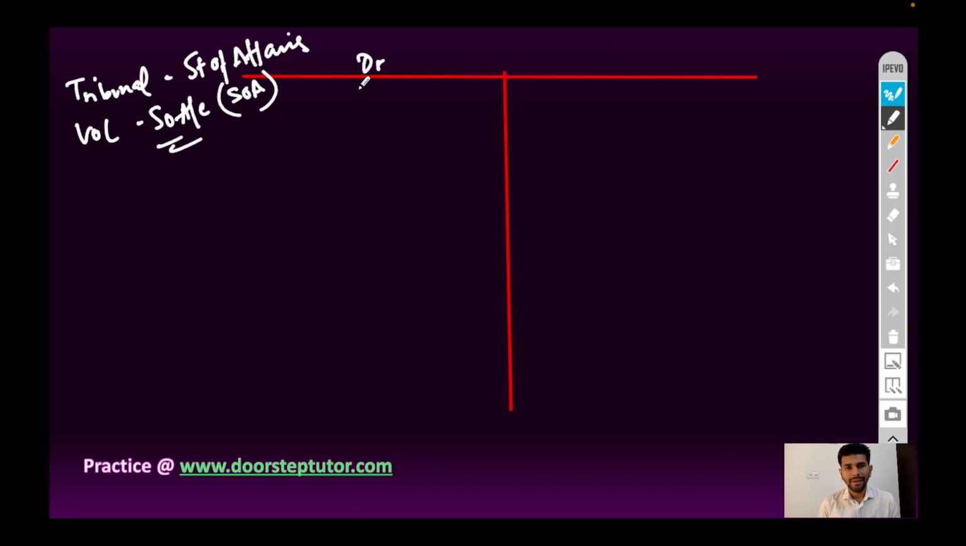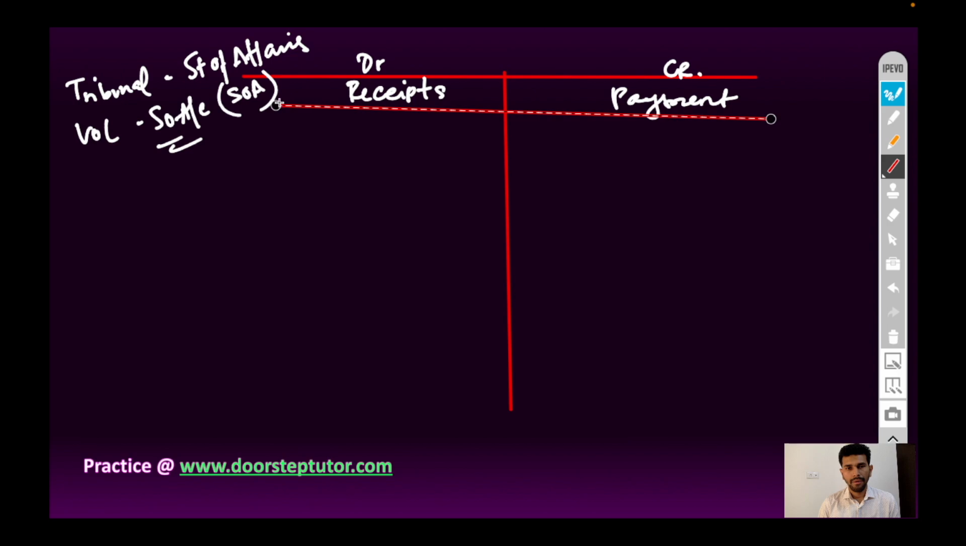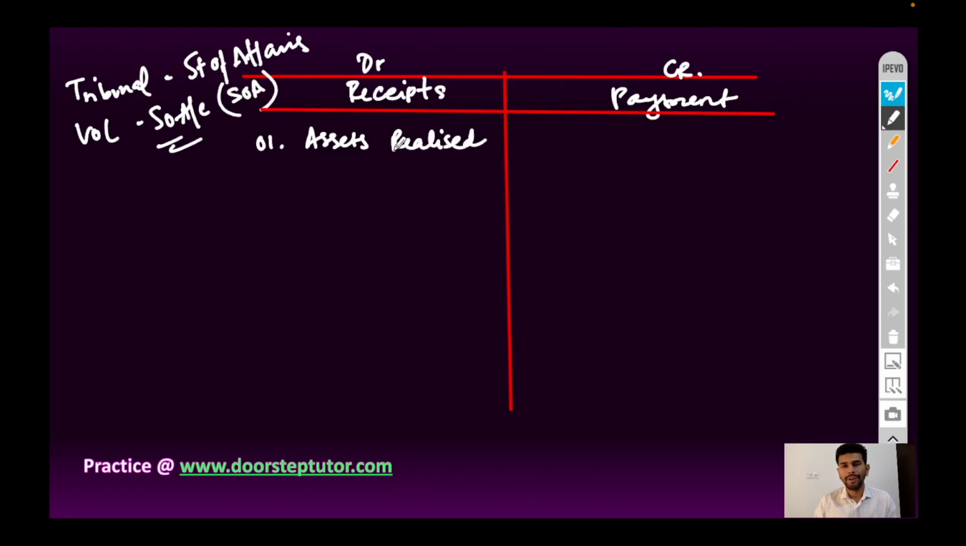The debit side is the receipt side and the credit side is the payment side. The first point will be assets realized on the debit side, because if assets are sold, then there will be receipt of cash. So it will come on the debit side. Debit what comes in, cash comes in. Therefore, the amount will be recorded on the debit side.